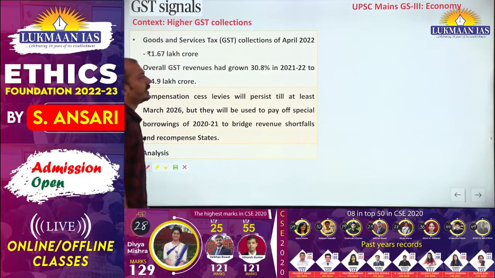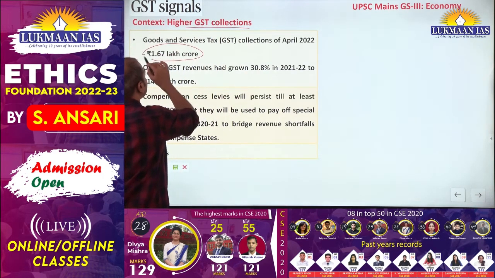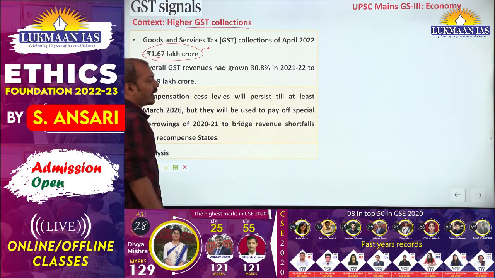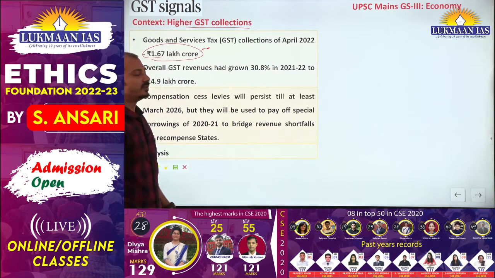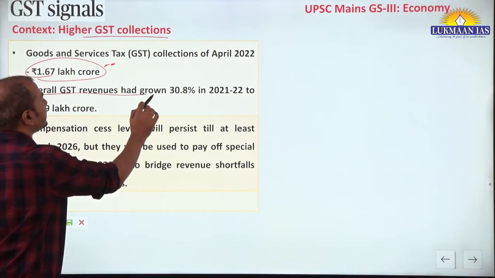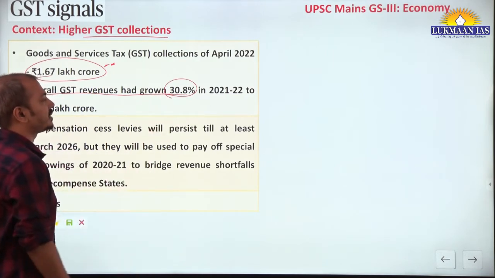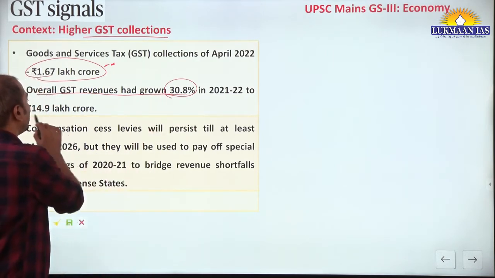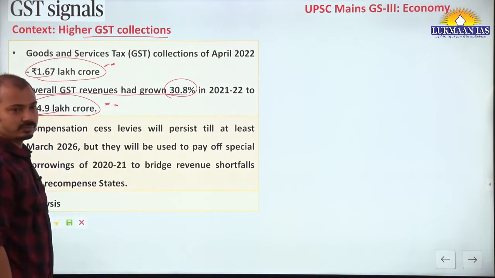Now the next editorial is related to GST. Higher GST collections in April: it was 1.67 lakh crore, the highest in the last 5 years since GST was implemented in 2017. And over the last 1 year, overall GST revenue collection had grown 30.8%, and the total collection was 14.9 lakh crore.